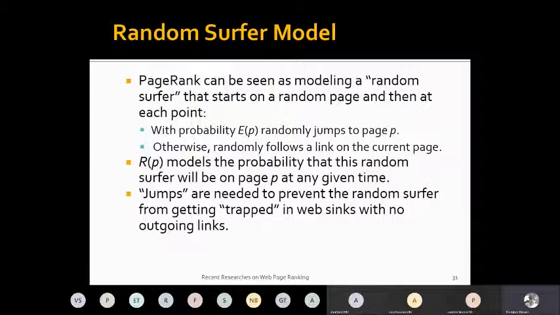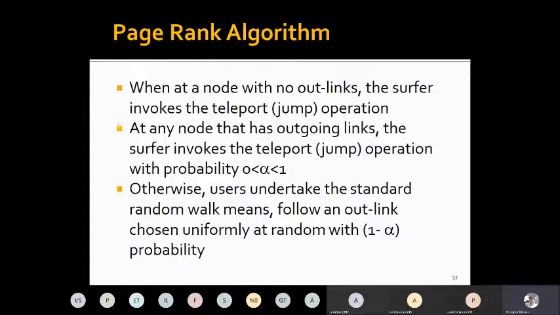Why? Because remember earlier we said that if a page has no links, then it will not be retrieved. It may also happen that there are two disjoint subsets of pages, and if you are in a single subset and following only the link structure within this subset, you may not access the other disjoint subset. So to get rid of that problem, it introduces this random surfer model: you are searching in your neighborhood, and suddenly there is a certain probability that you will jump out of your neighborhood, go to a new neighborhood and keep on searching at that point. So this is how the PageRank algorithm works.